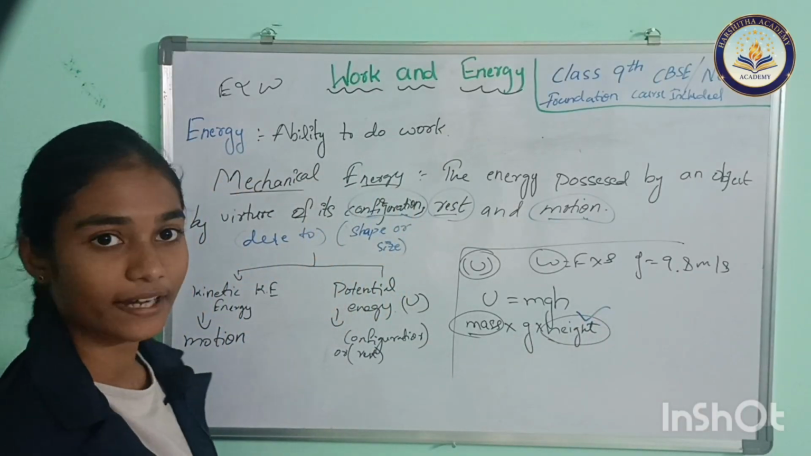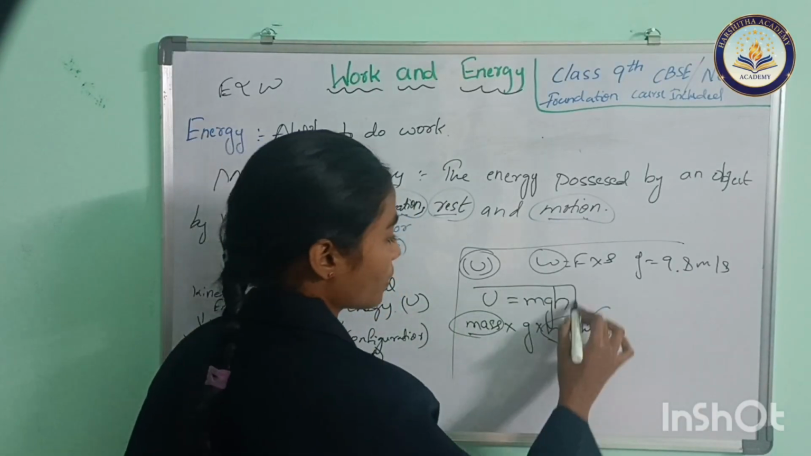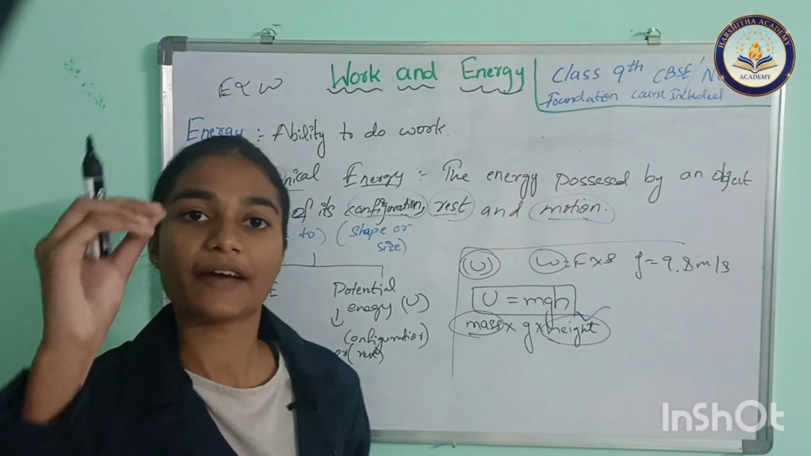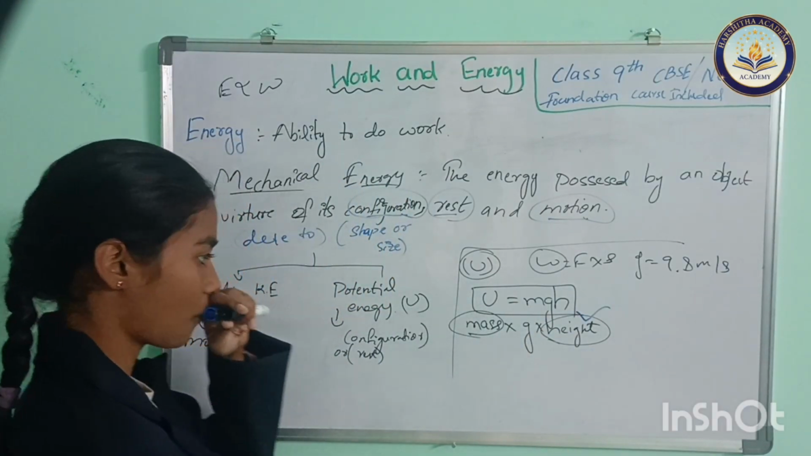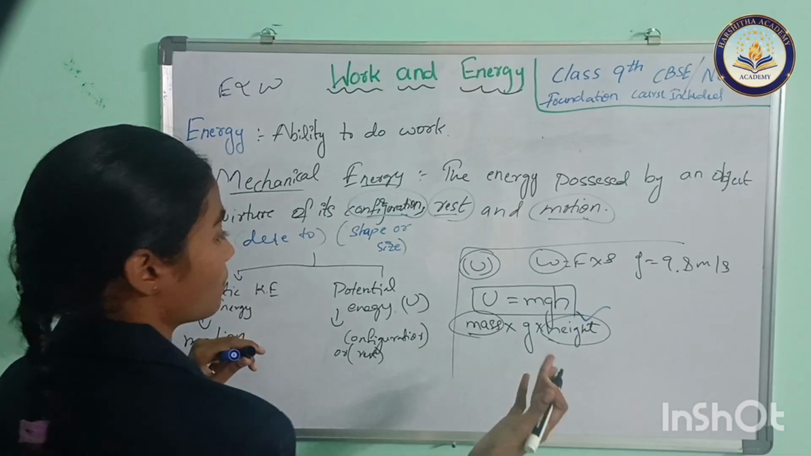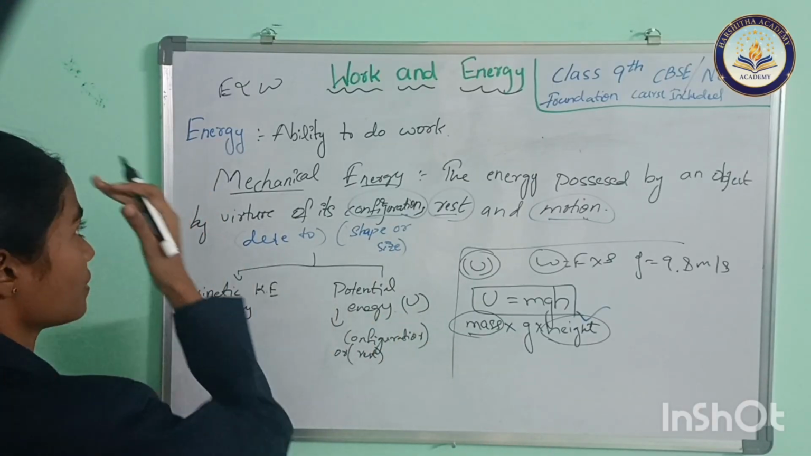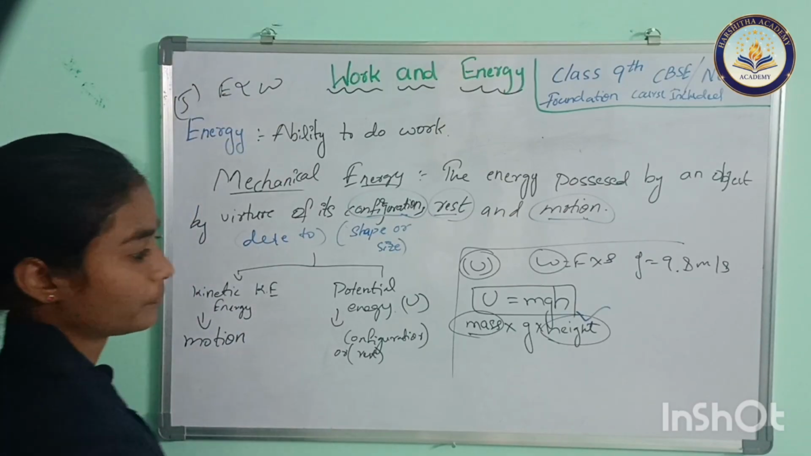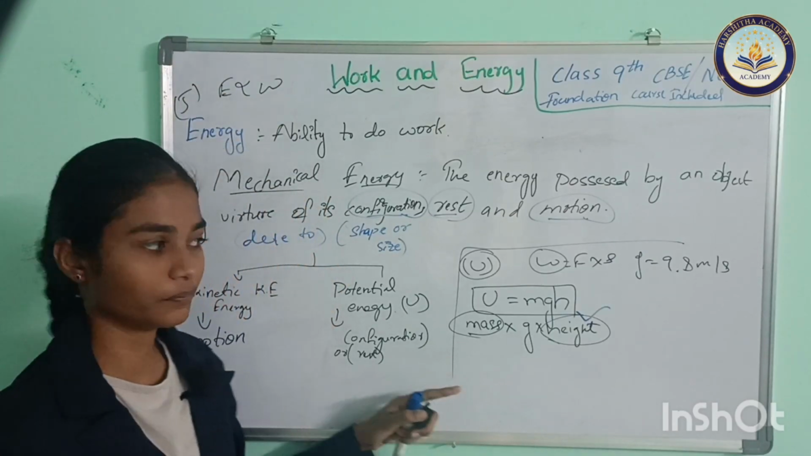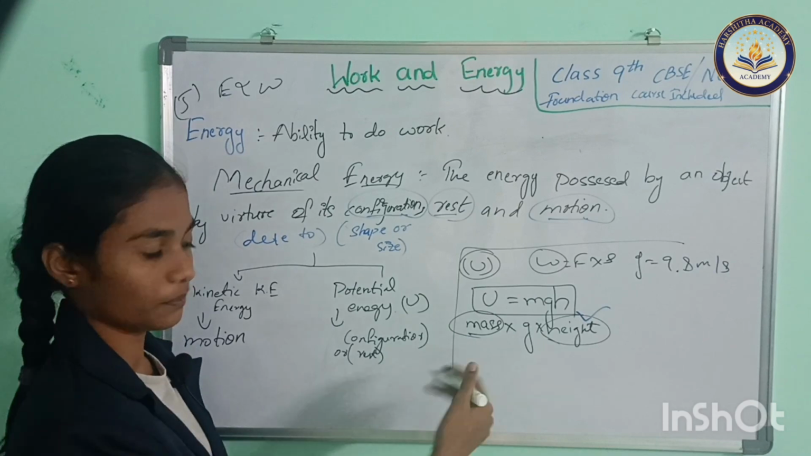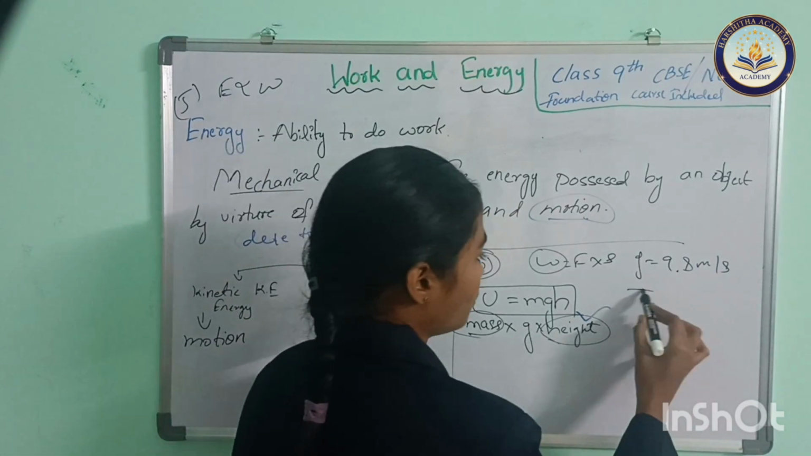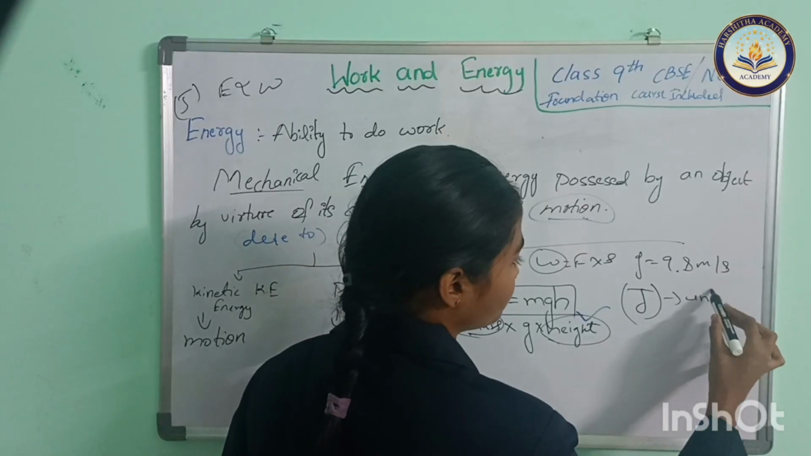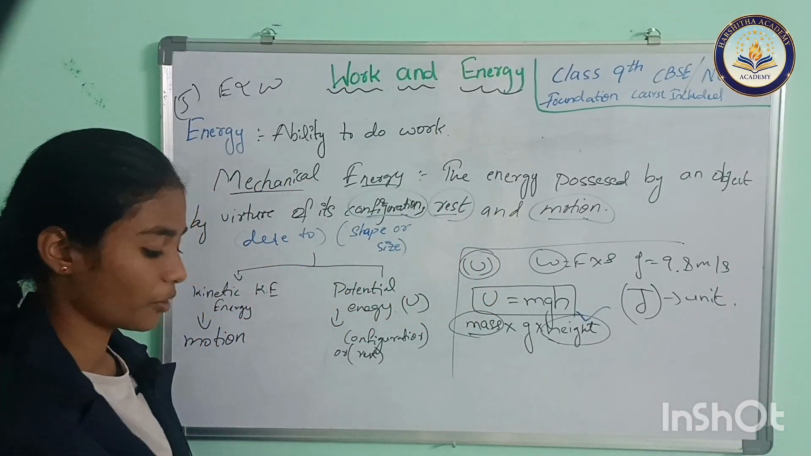So the final formula is U equals mgh, which means potential energy equals mass into acceleration due to gravity into height. The unit for energy is also joule. 1 joule equals 1 Newton meter. So this is all about potential energy.